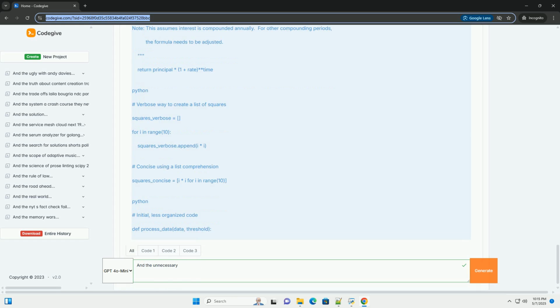7. Unnecessary verbosity, and the power of conciseness. Python, in particular, is designed to be a concise language. Taking advantage of its features like list comprehensions, generator expressions, and built-in functions can significantly reduce verbosity. Example, Python. Explanation: the list comprehension in squares_concise is much more compact and readable than the verbose for loop in squares_verbose.